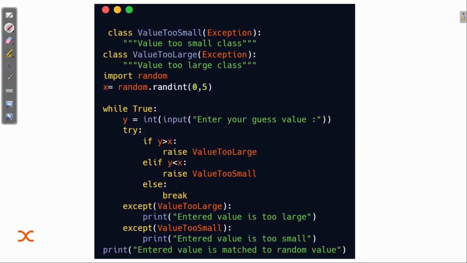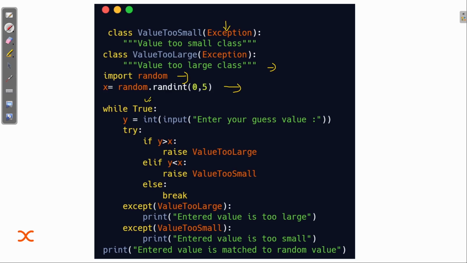Class, and then the class name, and I'm inheriting, if you remember the concept of inheritance, from the built-in class exception. I'm writing the ValueTooSmall class, then ValueTooLarge. Now I'm importing one module, random, and then I'm creating a range from which I need to randomly generate a value. The range is 0 to 5.